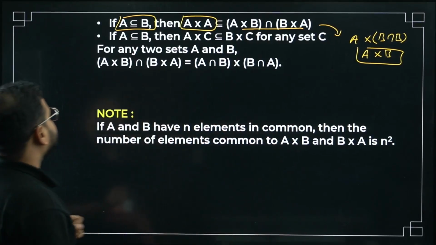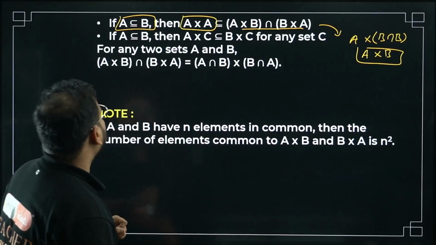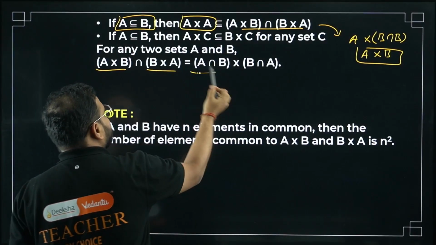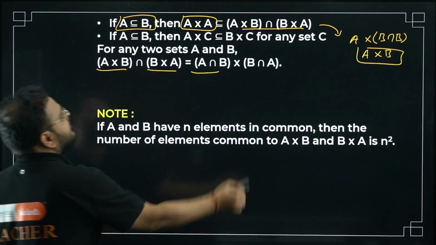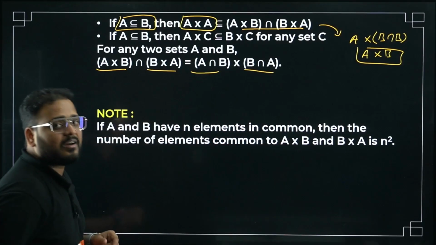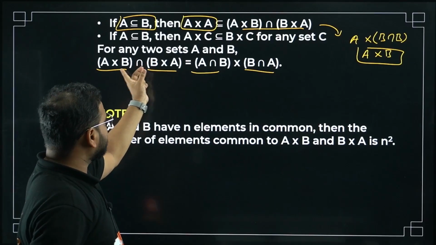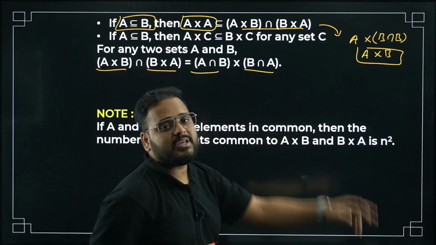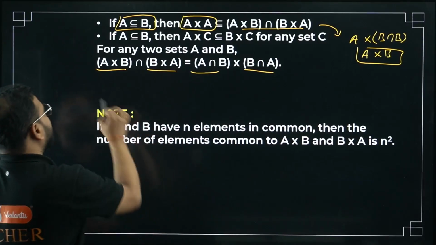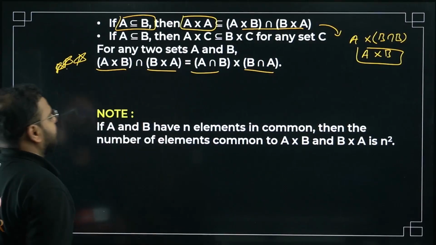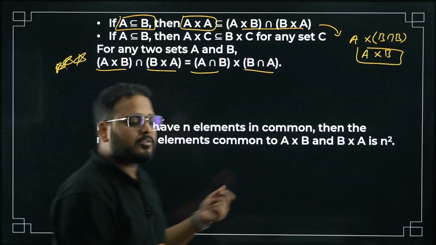Okay. For any two sets A and B, we have A cross B intersection with B cross A equals the Cartesian product of A intersection B with B intersection A. Check this out: A with B intersection, and multiplication with B intersection A. Again, a very important property. Very important property. Now let's see the notes that we have.